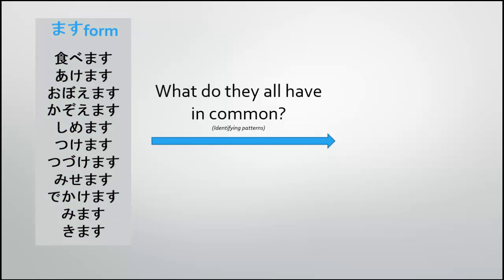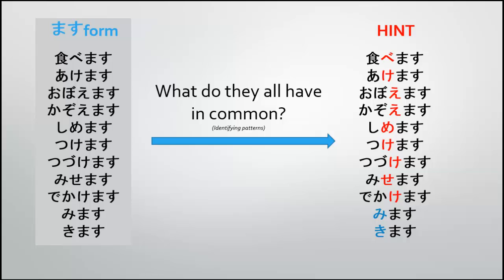So what do they have in common? Well, the last phoneme or sound before the masu is either an e sound or, in these two examples down the bottom here, an i sound. And so the group 2 verbs are sometimes known as the eru or iru verbs.